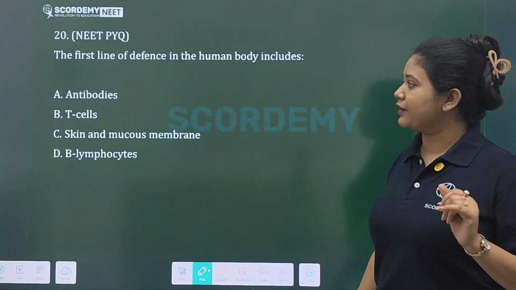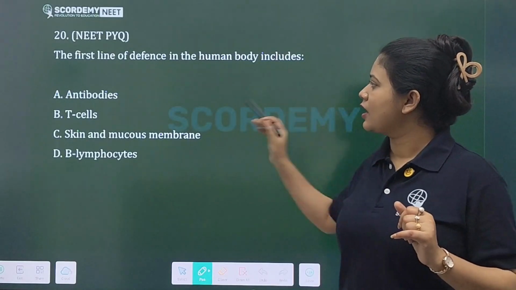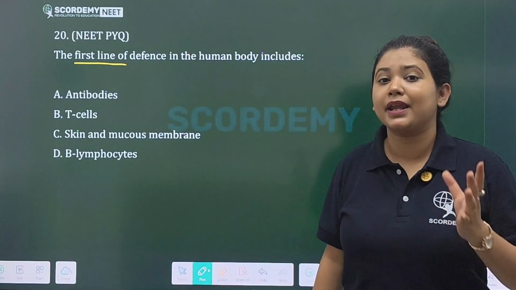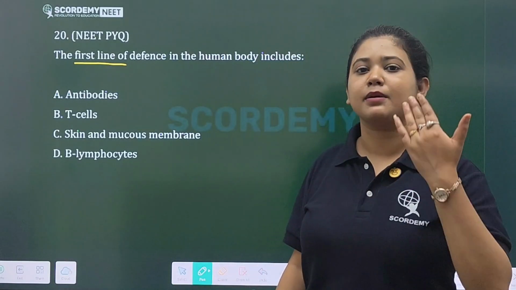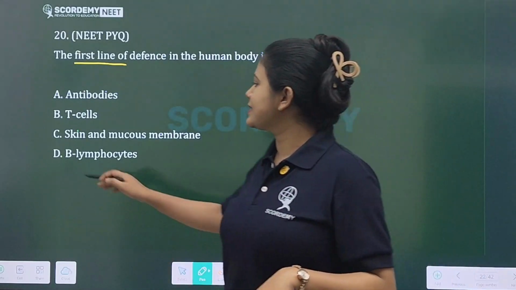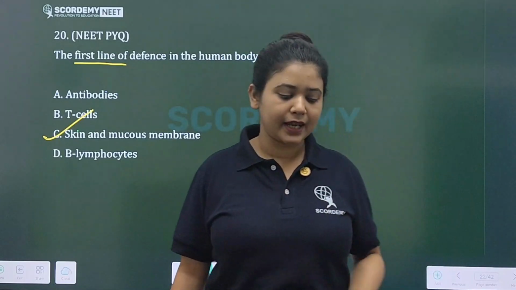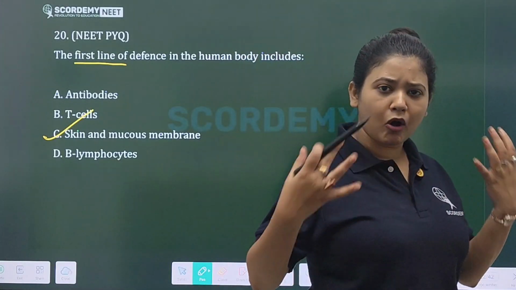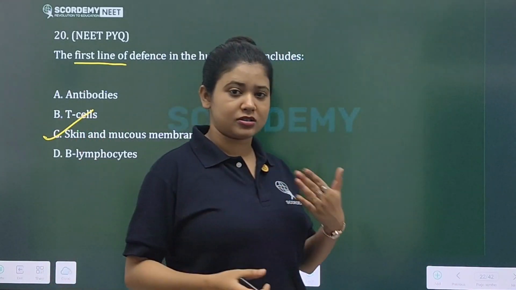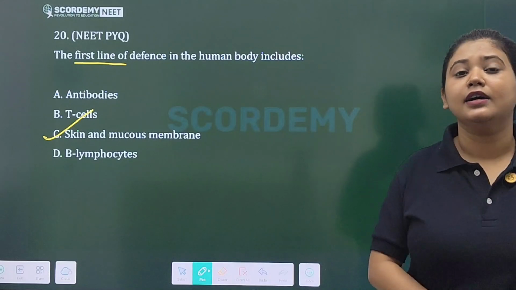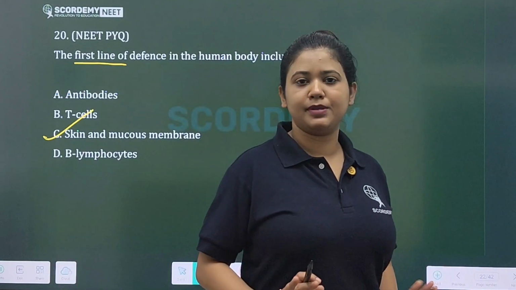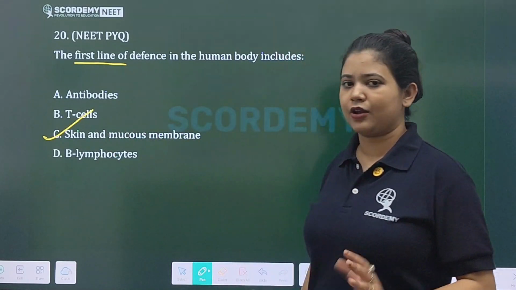Next, the first line of defense in the human body includes. First line of defense means primary defense, the barrier. Our skin and mucous membrane, covering the entire body and our different organs, provide a barrier for protection from the different pathogens and microorganisms that we are exposed to on a daily basis. So they provide the first line of defense.